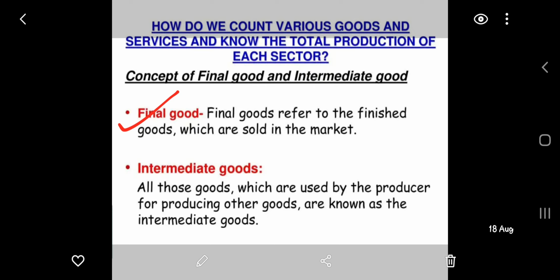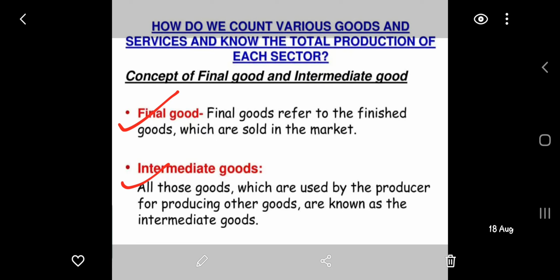Intermediate goods are goods which help in the production of the final good. Goods which are used by the producer for the production of other goods, such types of goods are known as intermediate goods. During exams, this one-mark difference is asked many times: what is a final good and what is an intermediate good. Okay, now I hope you have understood the meaning of final good and intermediate good.